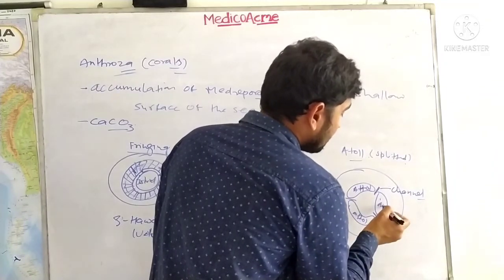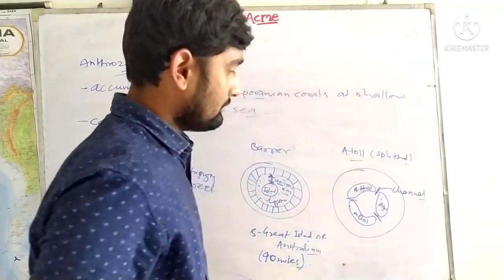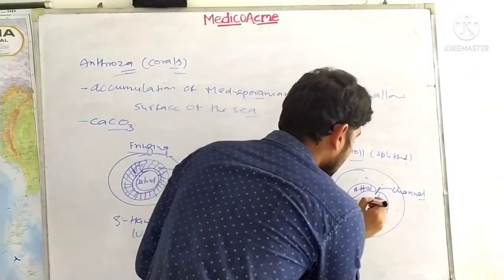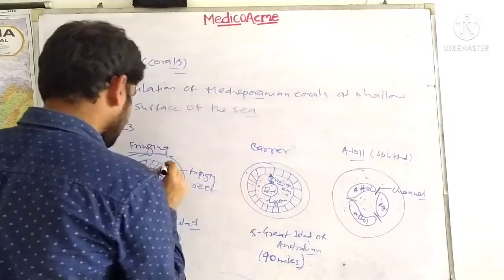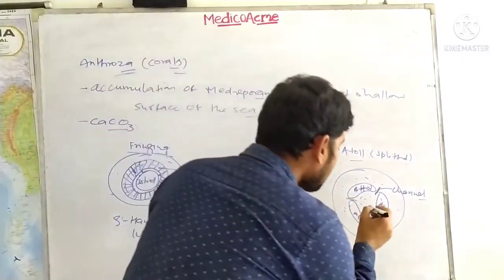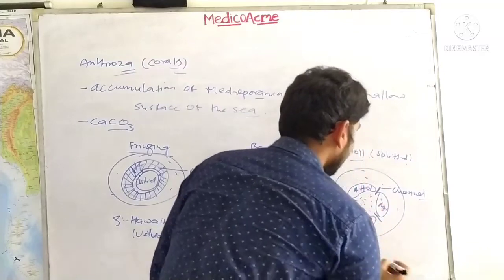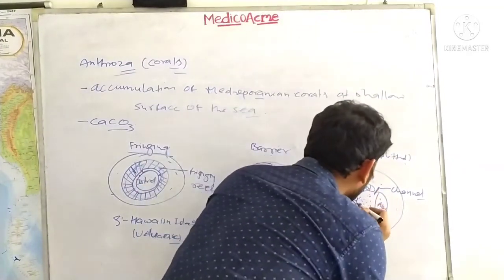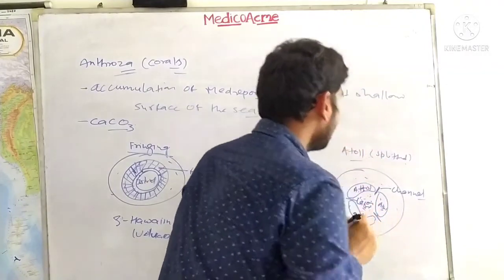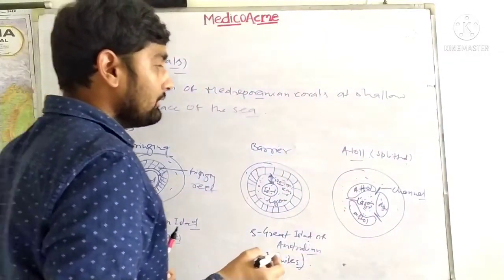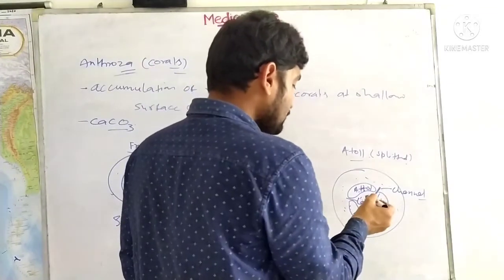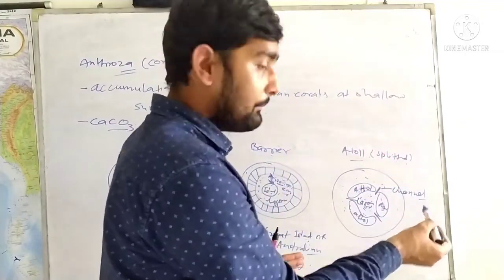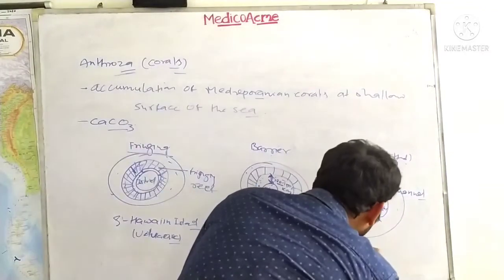So atoll 1, atoll 2, atoll 3, all atolls are separated by a channel, and everywhere there is water. Again I am saying that this water body is trapped within the ring of atolls. So this is called the lagoon. If you are justifying the atoll coral reef, then you have to show the channel, lagoon, and atolls.